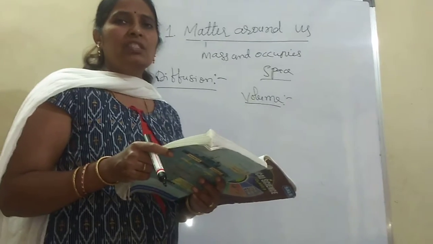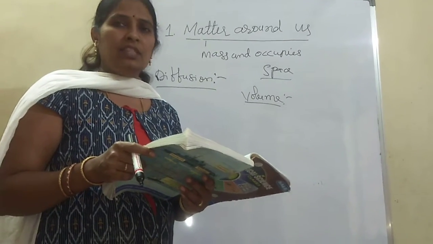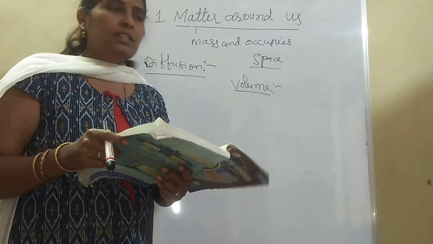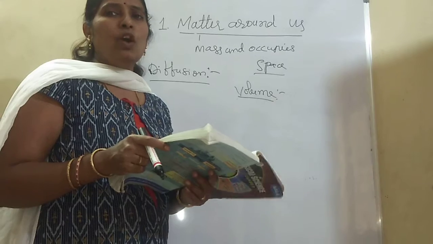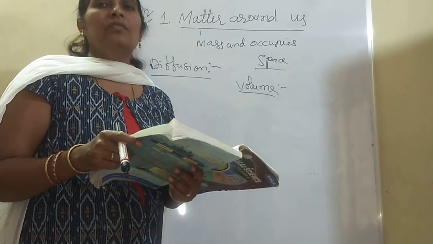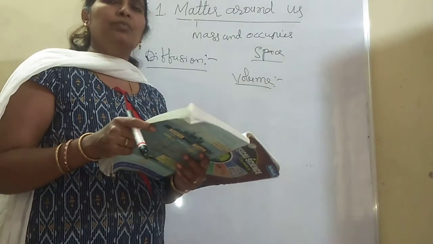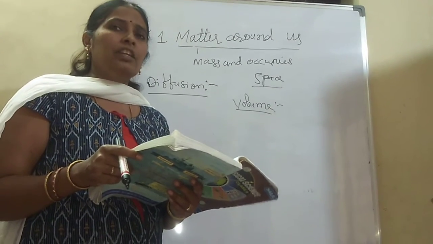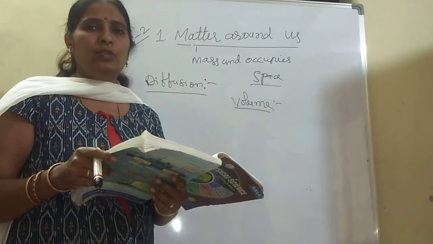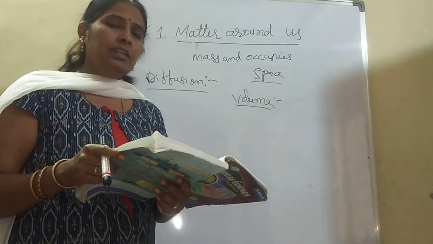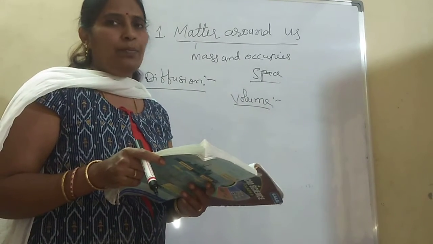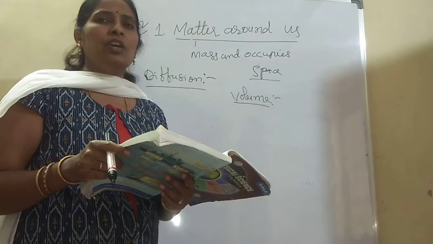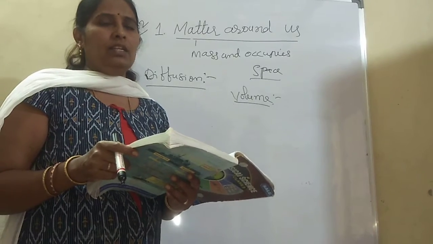And a rubber band: when we stretch it, its shape changes. Can we say it is a liquid? No. After we release the pressure, it returns to its original shape. In the same manner, when we press a sponge or duster which has air gaps, the shape changes. Why does the shape change? It has air gaps. When we apply pressure, air comes out from the air gaps, and due to that the shape changes. But it regains its original shape after we release the pressure. So based on this, we can say that a rubber band, salt powder, as well as a sponge are solids, not liquids. Up to that we discussed.